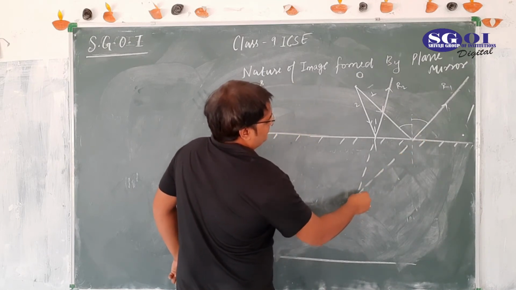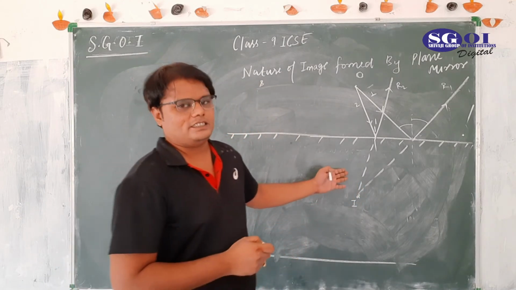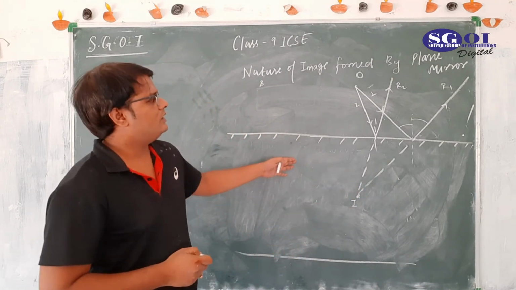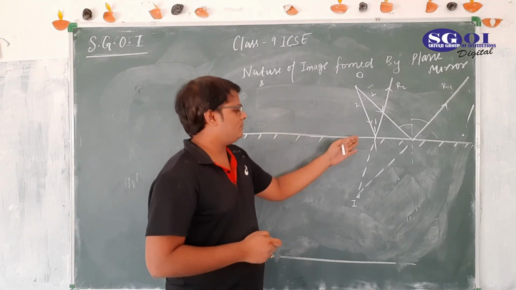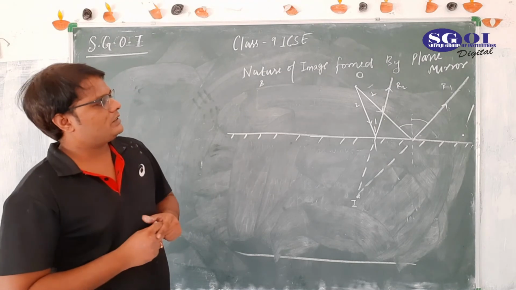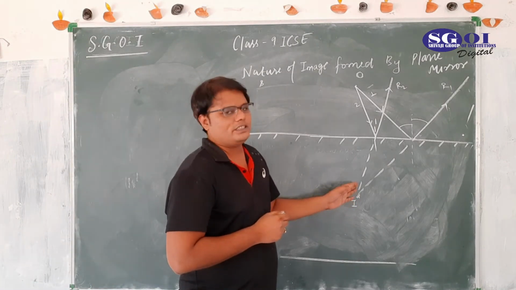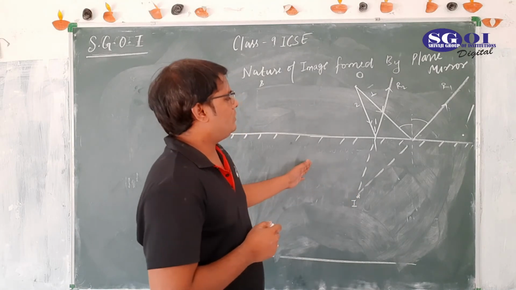Something like this. Our image is formed here and it is virtual in nature. As we have discussed before, the size of object from the mirror must be equal to size of image from the mirror.